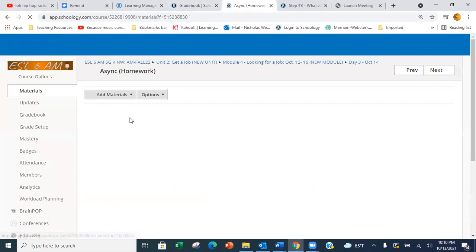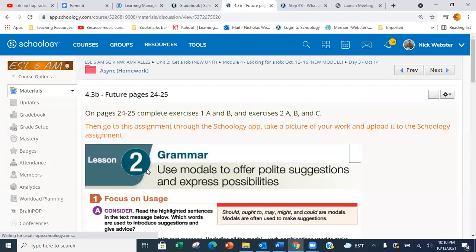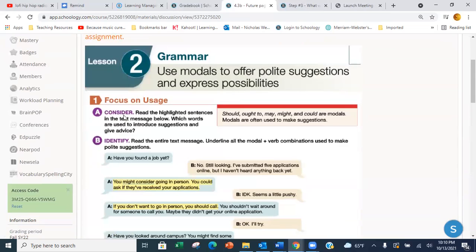Let's go back to the async folder. This is your Future textbook activity, page 24 and 25: 1A and B, and exercise 2A, B, and C. In 1A, you're going to look through these highlighted sentences and decide which words introduce suggestions and give advice.